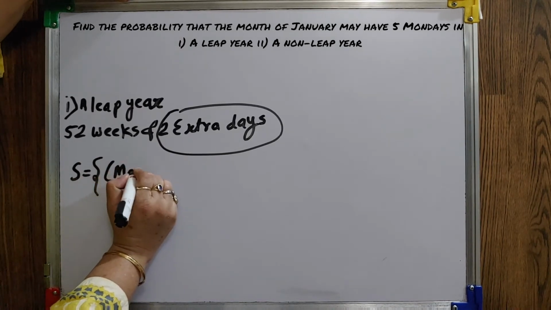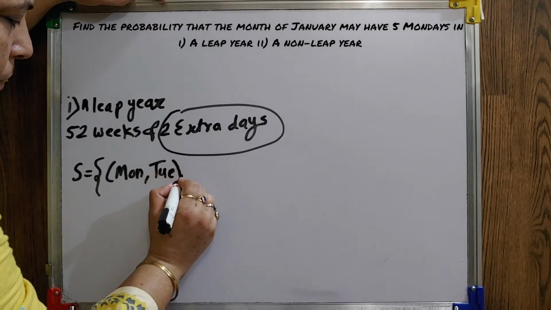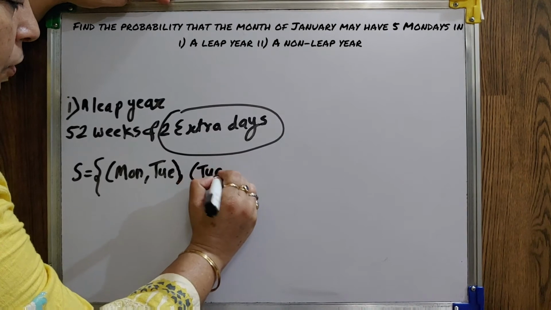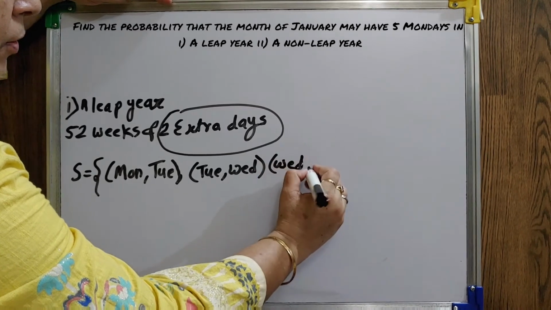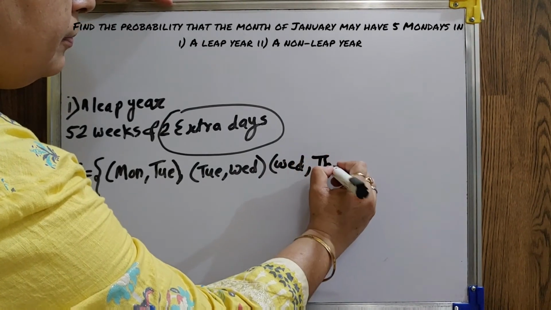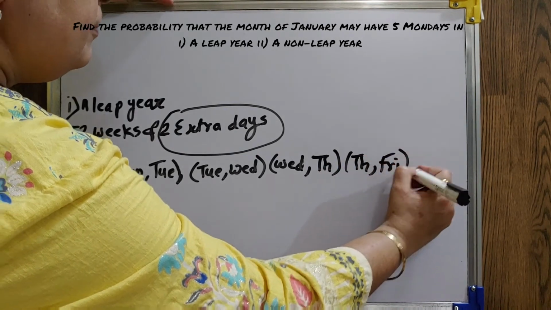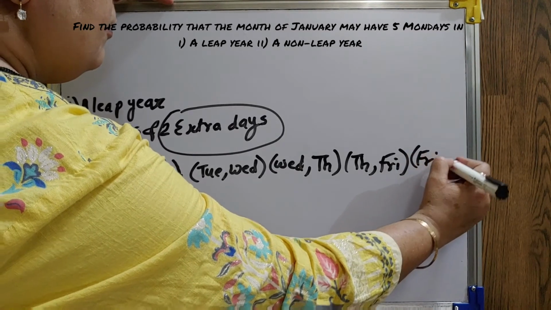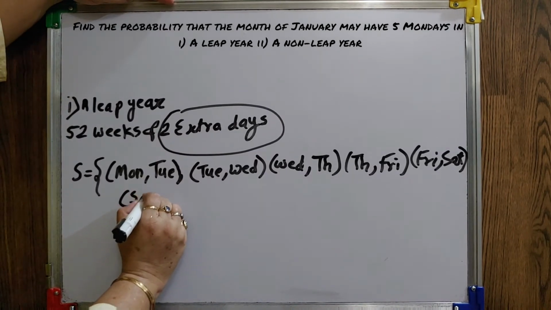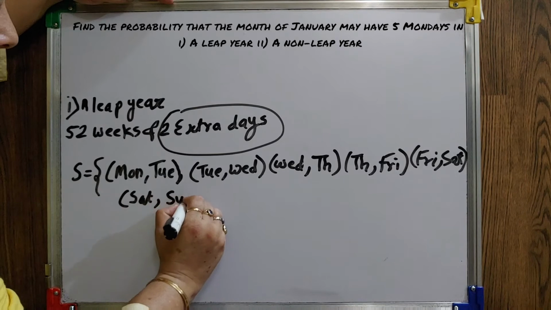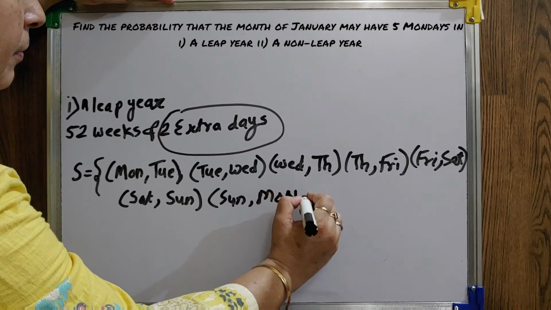These 2 extra days may be Monday, Tuesday; Tuesday, Wednesday; Wednesday, Thursday; Thursday, Friday; Friday, Saturday; Saturday, Sunday; Sunday, Monday.